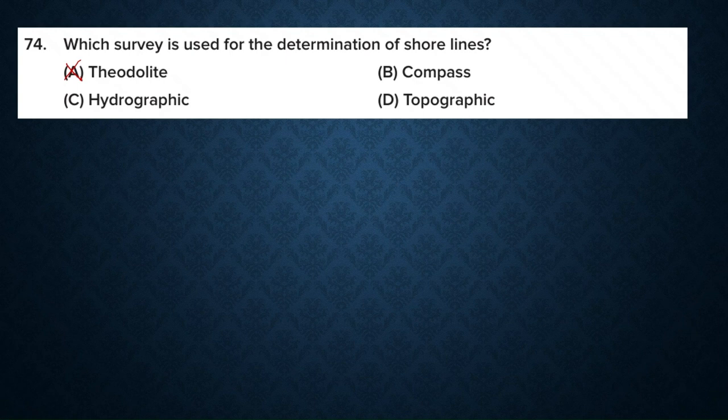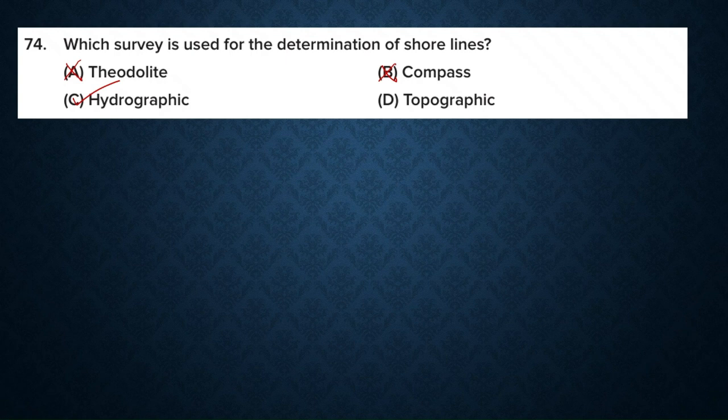Next one is compass. In compass surveys we determine directions using magnetic bearings, and it is helpful for orientation. But we can't get the details of a shoreline map using a compass. Next one is hydrographic survey. That is the correct answer.